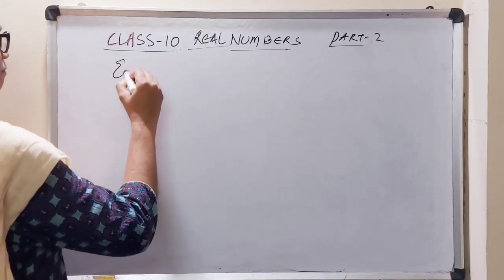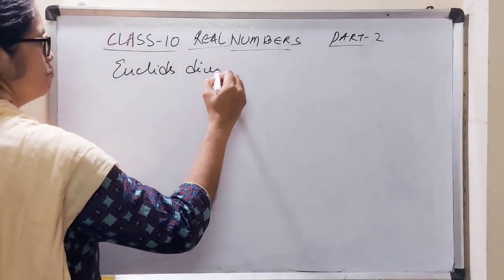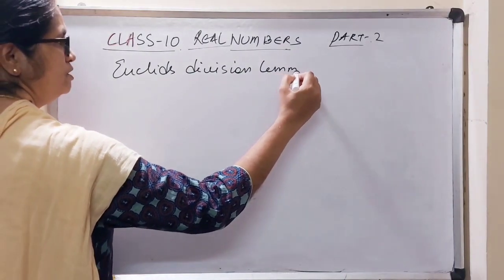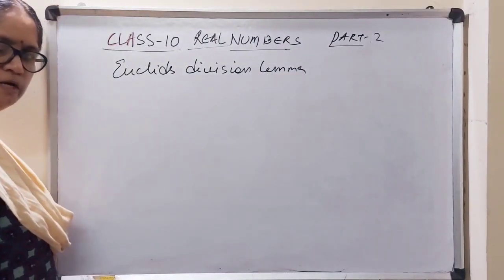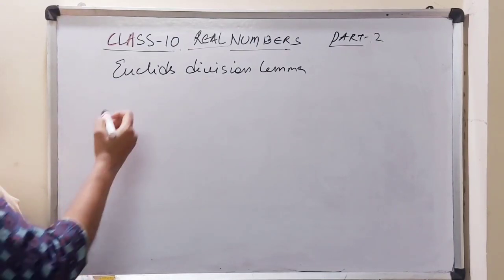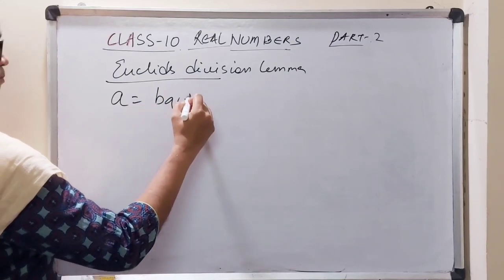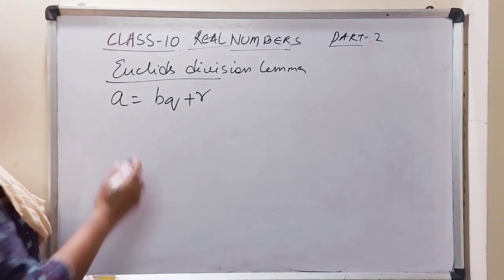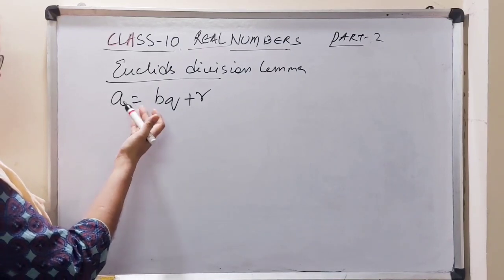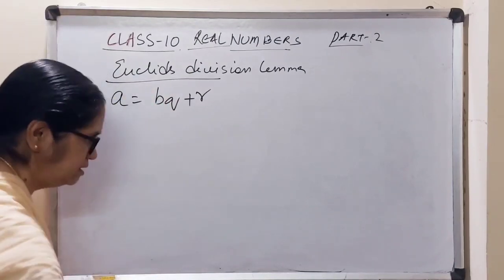Euclid's division lemma. We learned Euclid's division lemma. What is a lemma? A lemma is a proven statement which is used to prove another statement. So, Euclid's division lemma we learnt as a = bq + r. This is very simple. Dividend is equal to divisor into quotient plus remainder. It's a simple thing. You have already learned this.